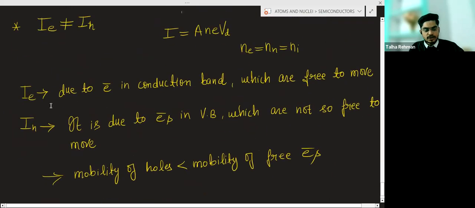So IE is due to the electron in conduction band, which are free to move, and IH is due to the electrons in valence band, which are not so free to move. So you can say, in other words, mobility of hole is less than the mobility of free electron.